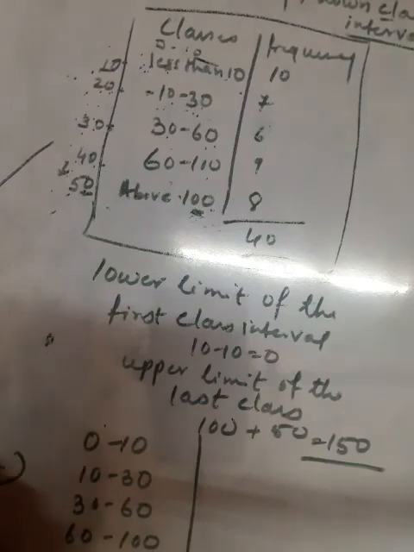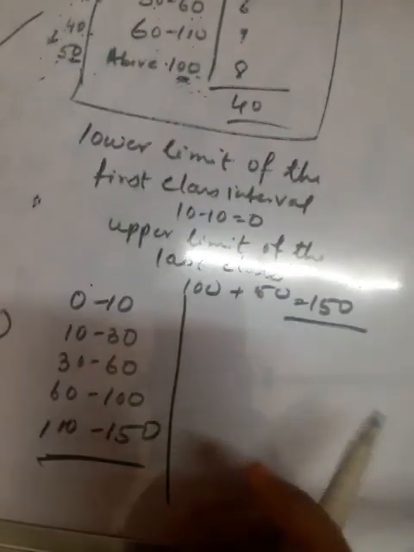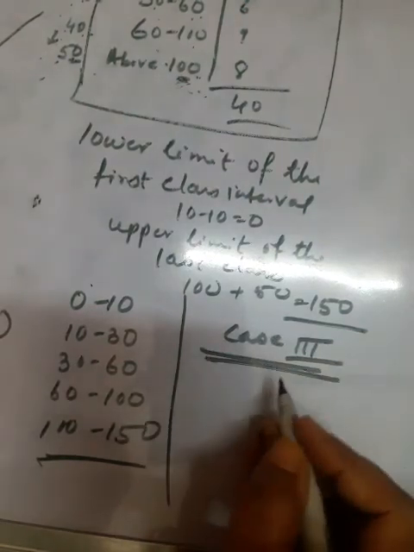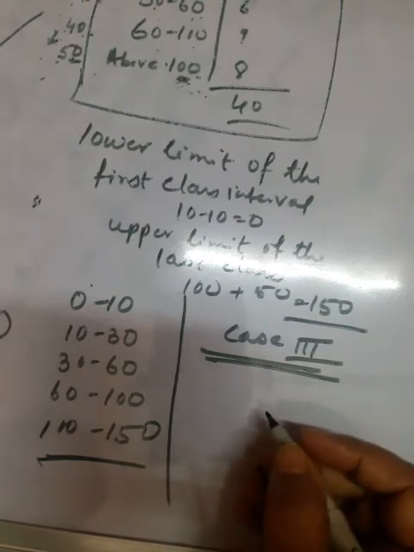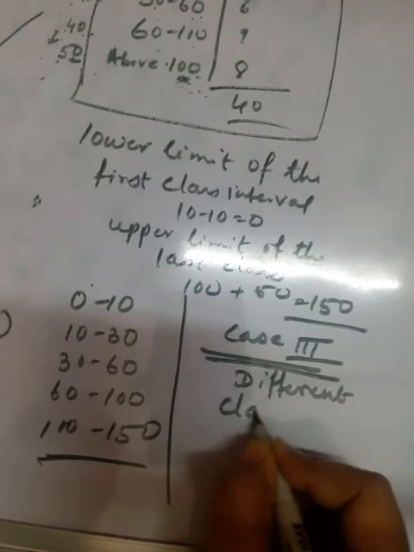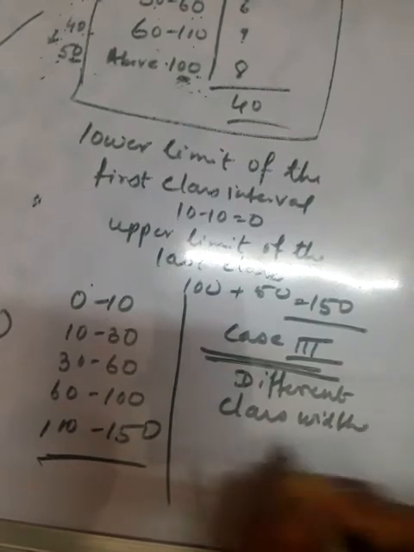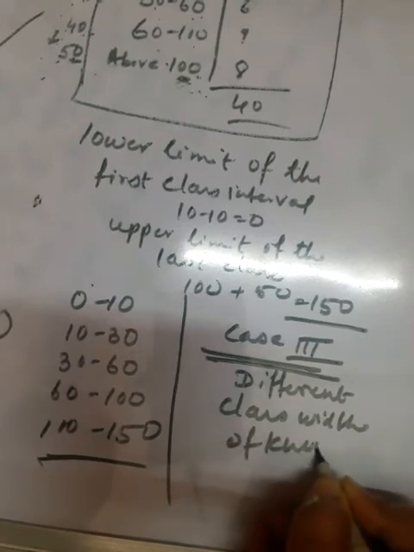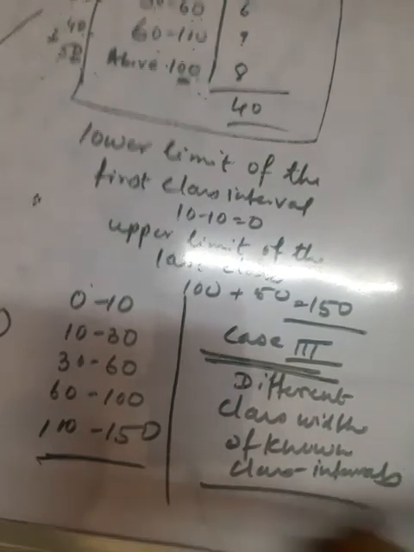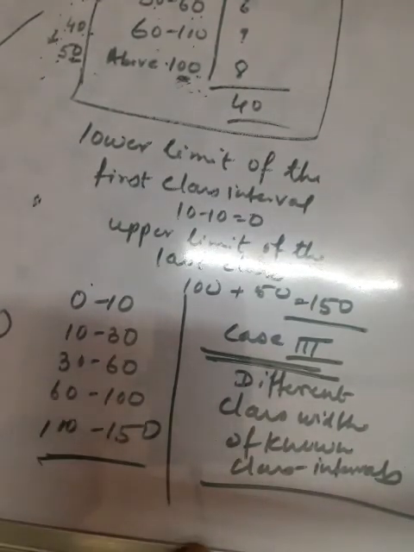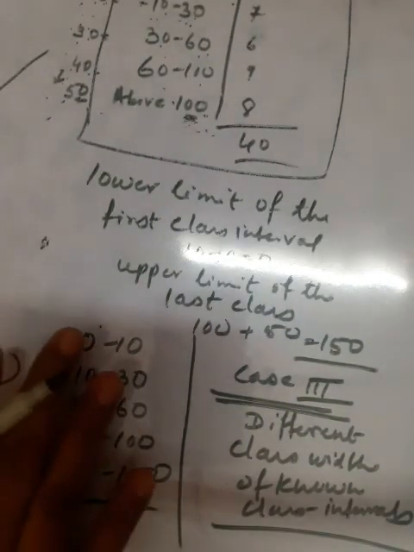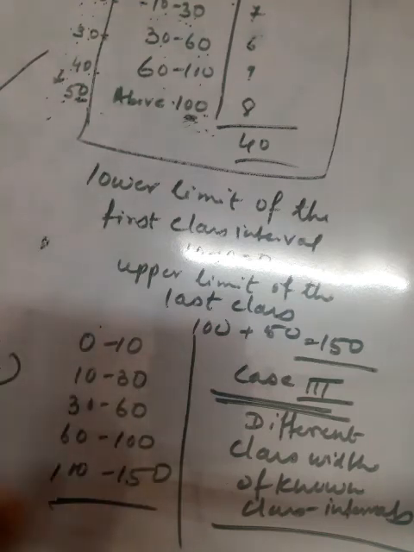Now, one more case I'll discuss here: case 3, different class widths of known class intervals. There may be a table where the class widths are different and there are no constant changes.